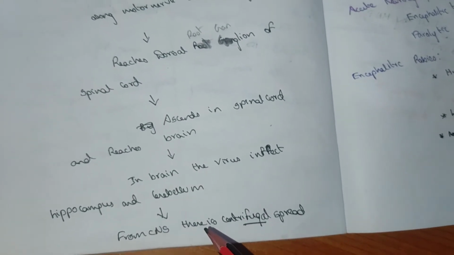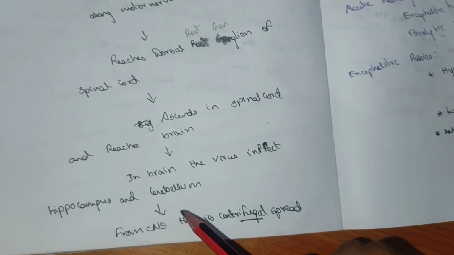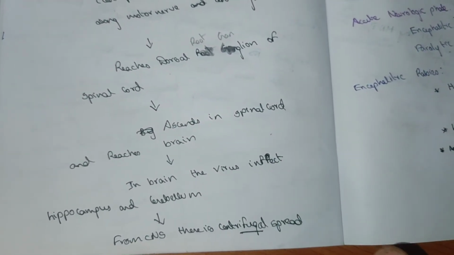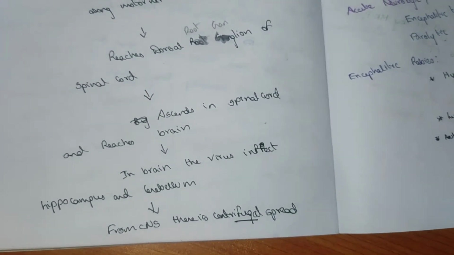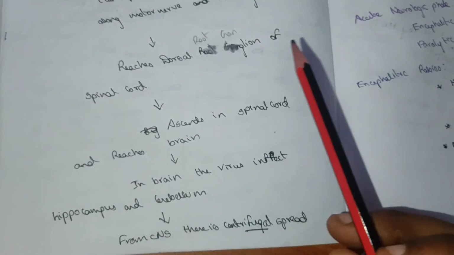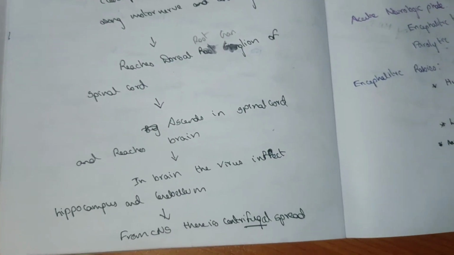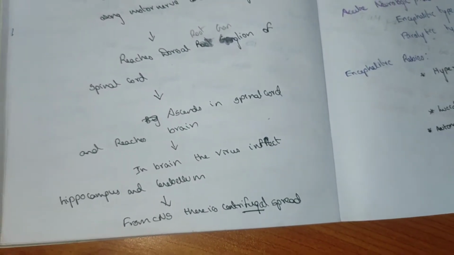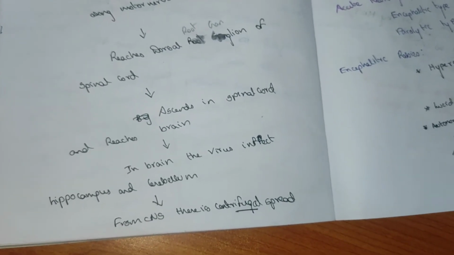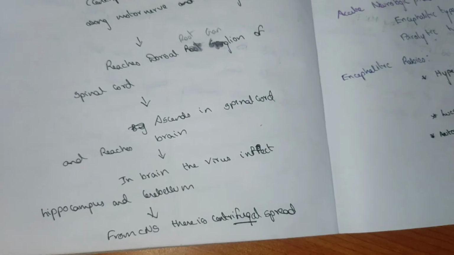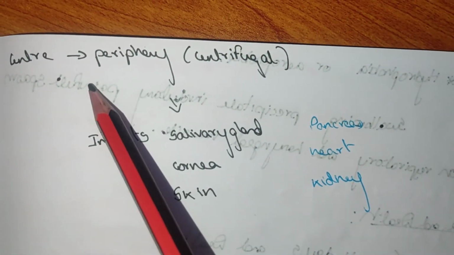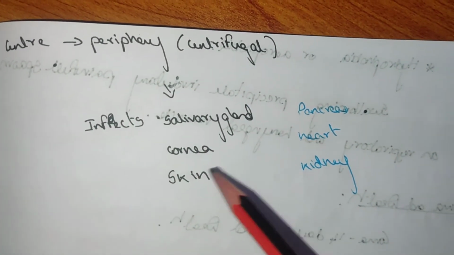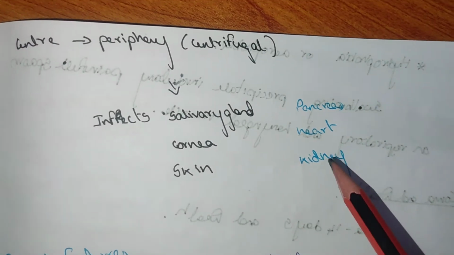There is centrifugal spread. From here there is centrifugal spread, which means center to periphery. There we have seen that there is a centripetal force, which moves backwards towards the center. Here centrifugal means center to periphery, and it infects the salivary gland, cornea, skin, pancreas, heart, as well as kidney.